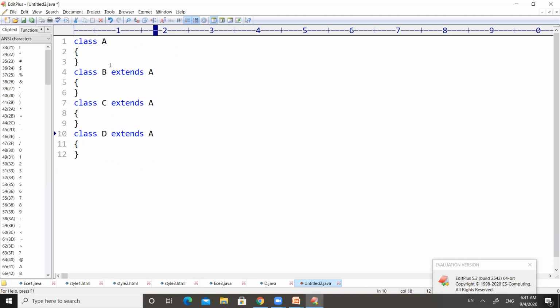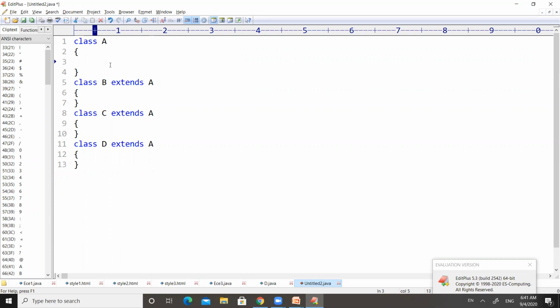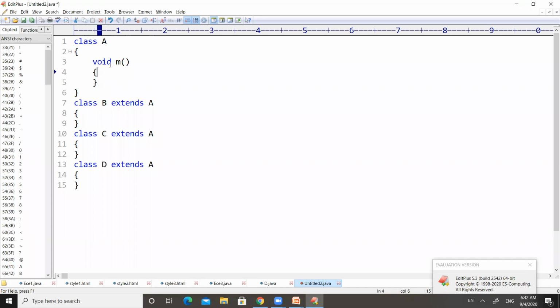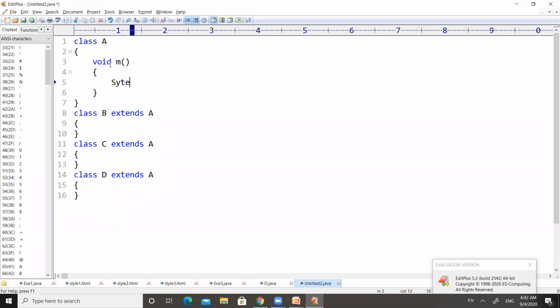Now A is a superclass for B, C, and D. A is a superclass for all the three classes. So A is having three child classes. So here let us write one method M, and for example, method M will print something on the output screen.